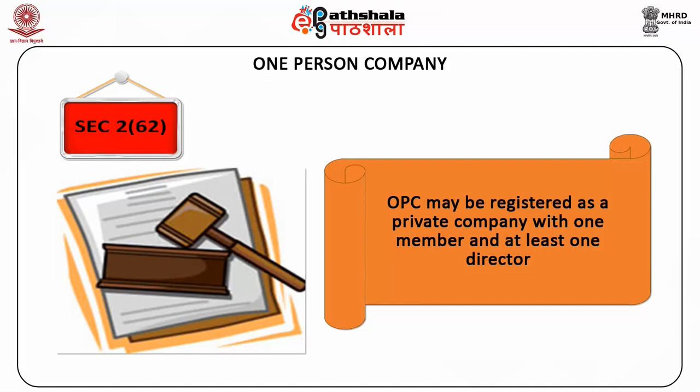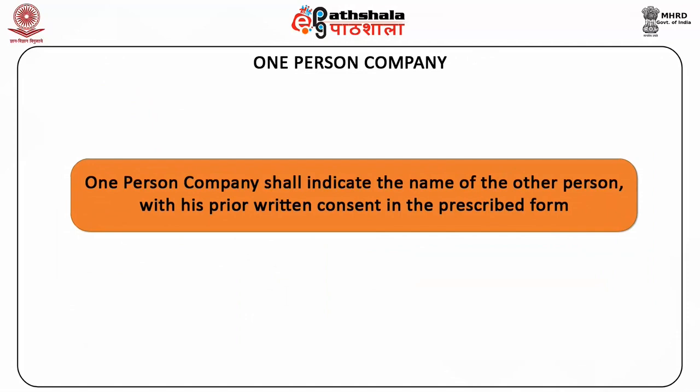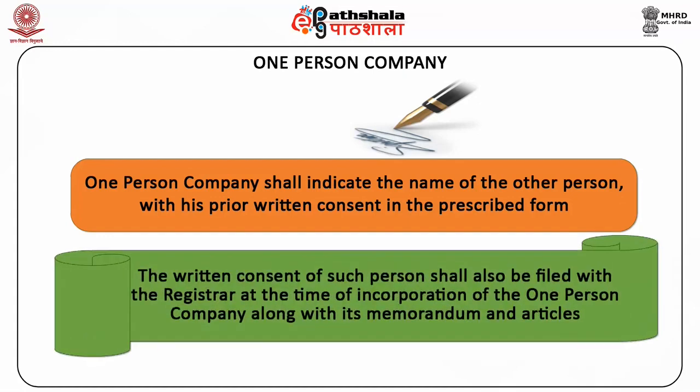Section 3(1)(c): A one-person company shall indicate the name of another person, with his prior written consent in the prescribed form, who shall, in the event of the subscriber's death or his incapacity to contract, become the member of the company. The written consent of such person shall also be filed with the registrar at the time of incorporation of the one-person company, along with its memorandum and articles.